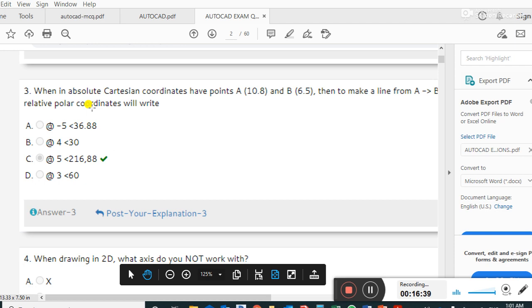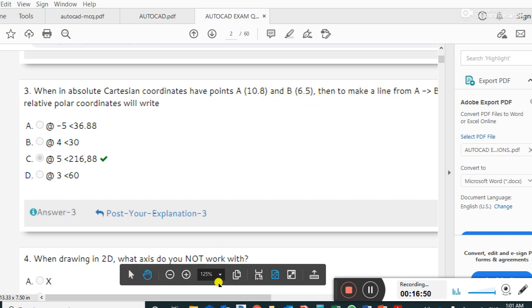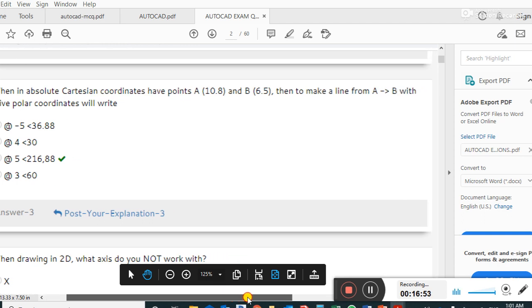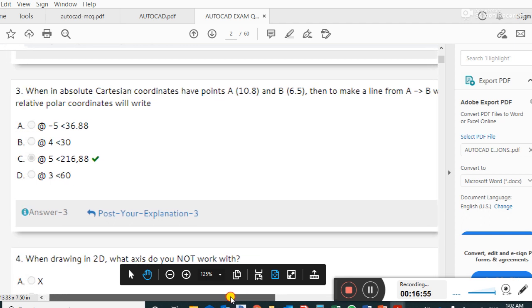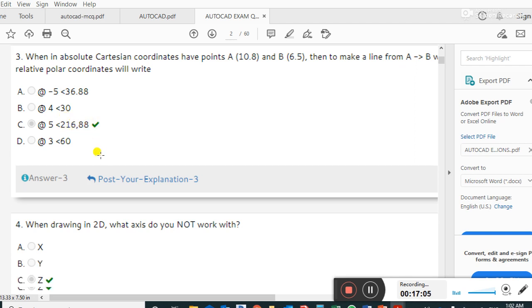In absolute Cartesian coordinates, point A is 10,8 and point B is 6,5. To make a line AB in relative polar coordinates, you will write 5 less than 216.88. Right answer.